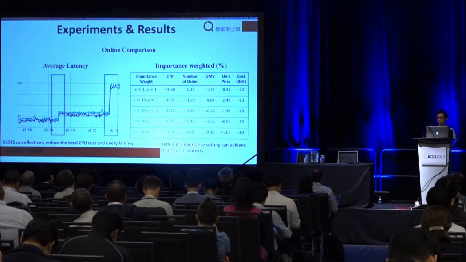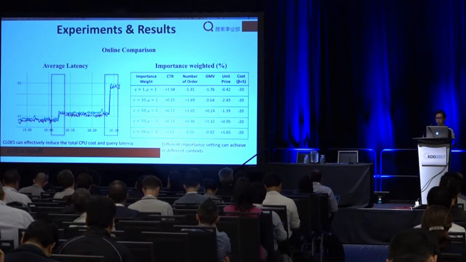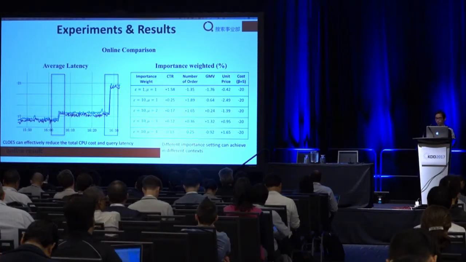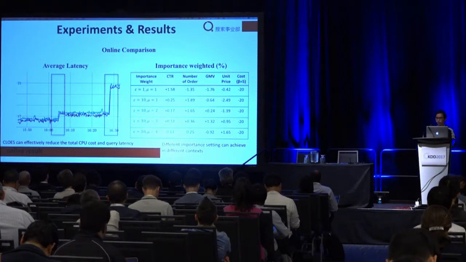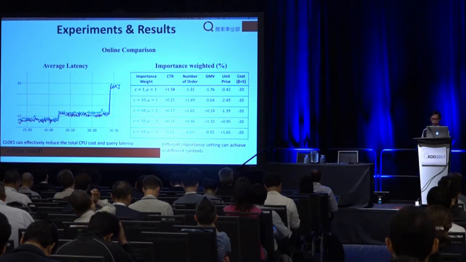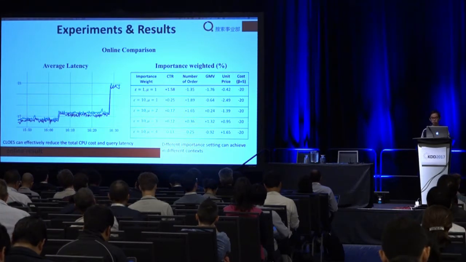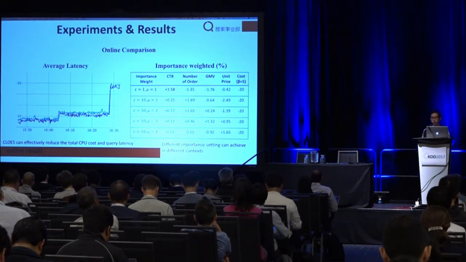From the right table, we can observe that the CPU cost of all variants of CLOES is 20% lower than the two-stage approach, as beta is set to 5 for favoring an efficient solution. In the first line, the variant does not distinguish the click behavior and the purchase behavior. So CTR increased a lot, but the number of orders and the GMV decreased.